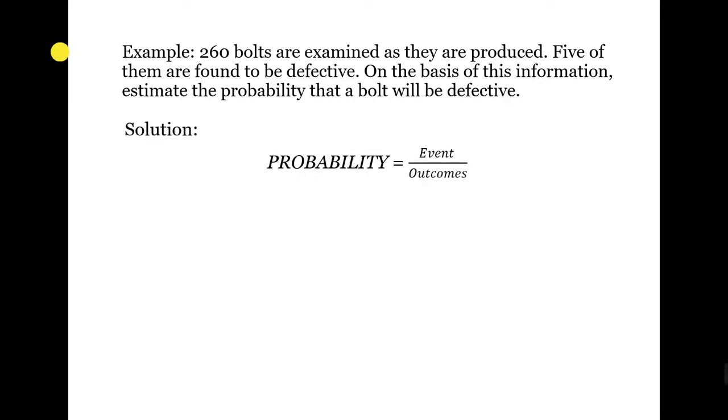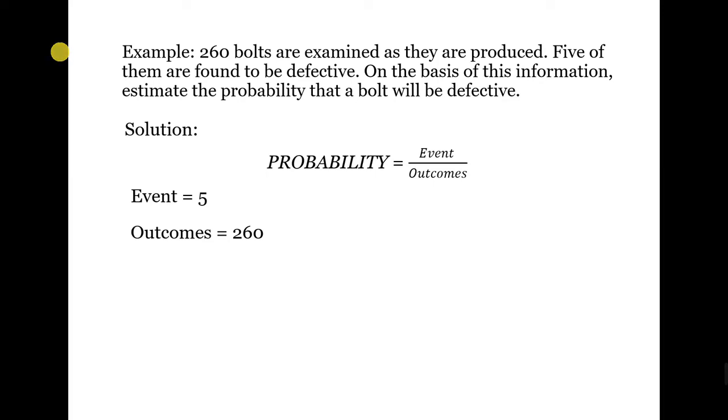Now, for example, 260 bolts are examined as they are produced. Five of them are found to be defective. On the basis of this information, estimate the probability of defective bolts. Now, we will use the formula of probability, which is equal to the event over outcomes. The value of the event occurring is only 5 out of 260 bolts, and the 260 bolts are the outcomes of an event.